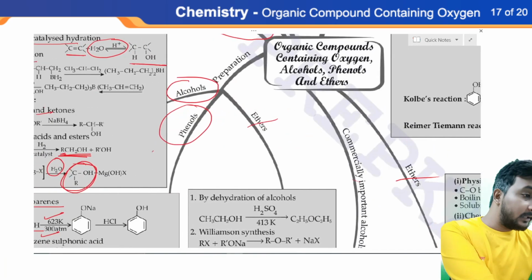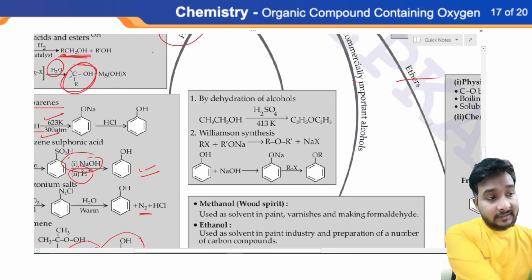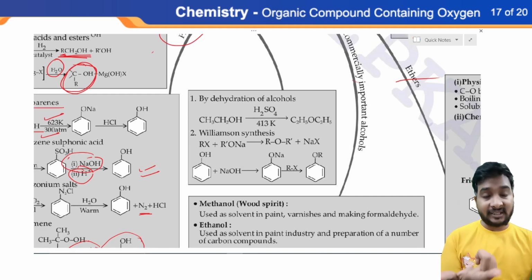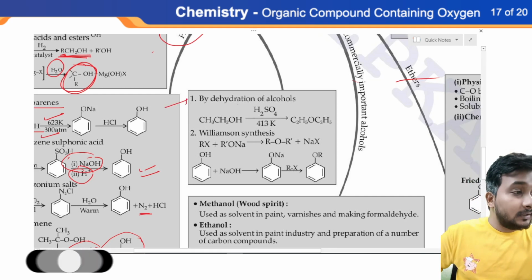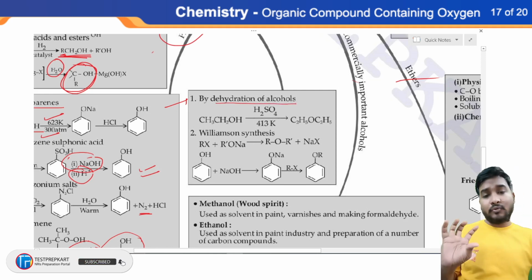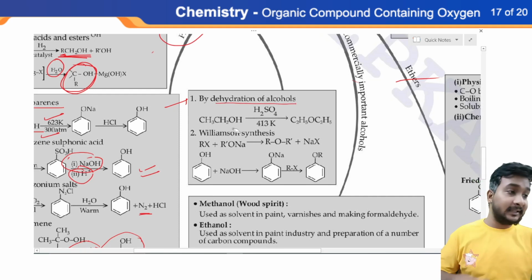So where is ether? Yes, we have only two methods for preparation of ether, in which the second method is very important because it is a name reaction. Okay, the first one is by dehydration of alcohols. If we remove water from alcohol, that alcohol will convert itself into ether.